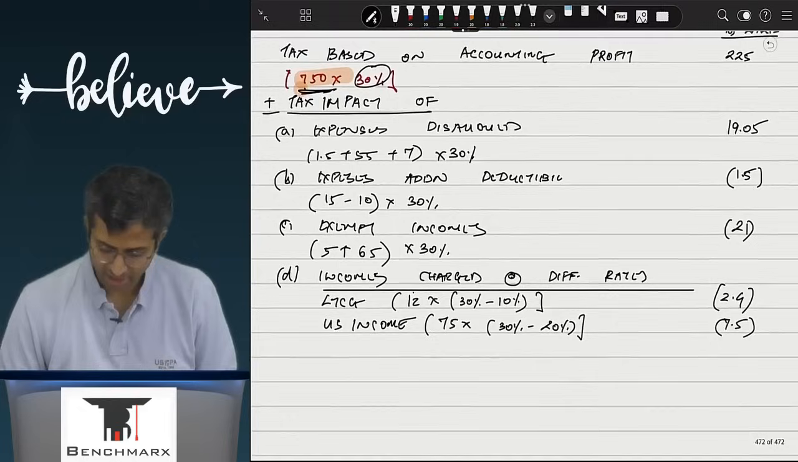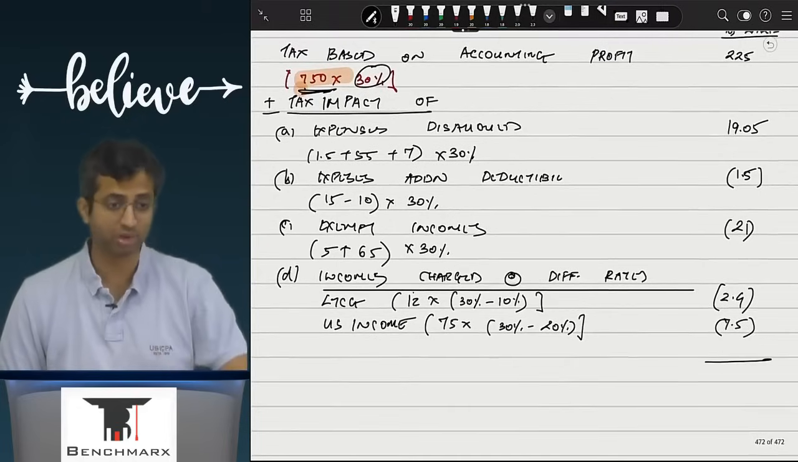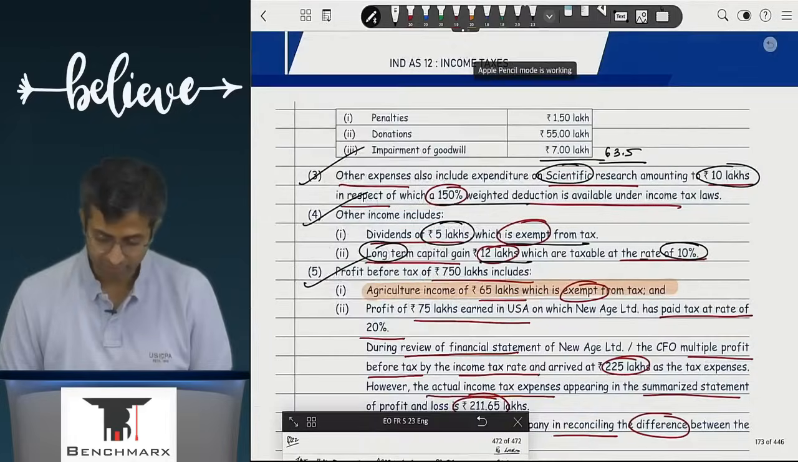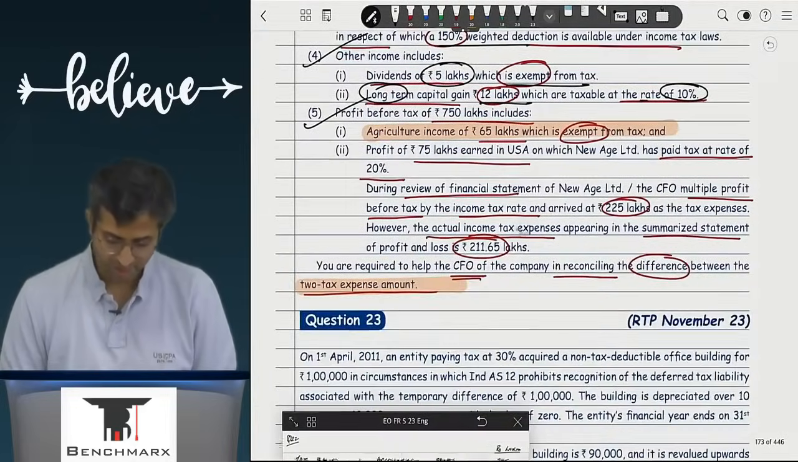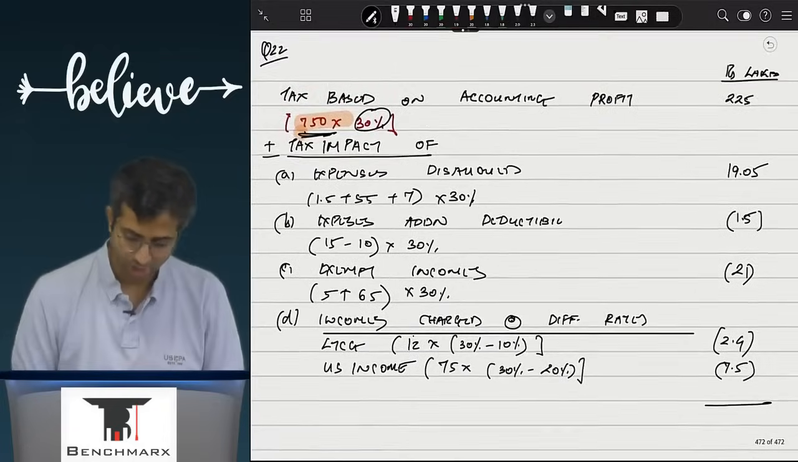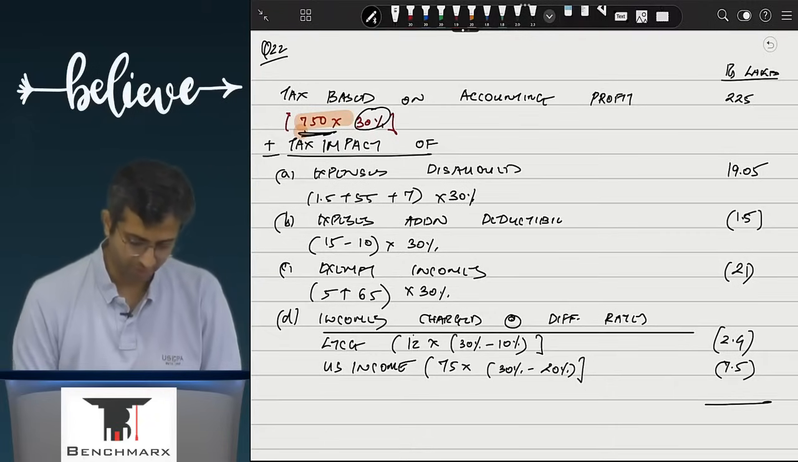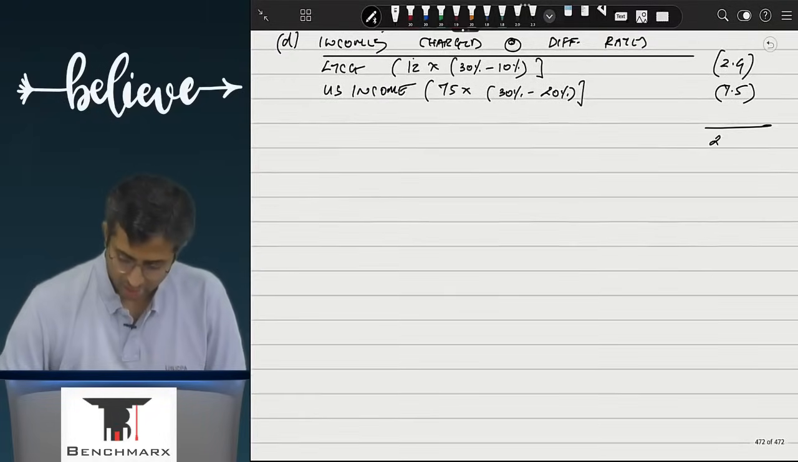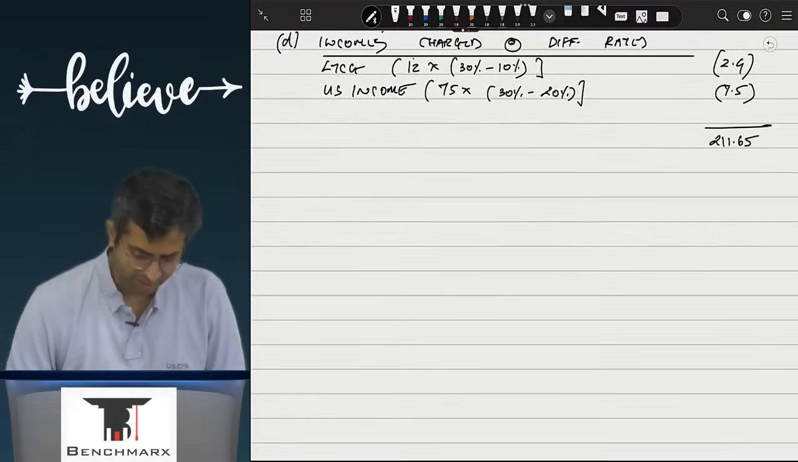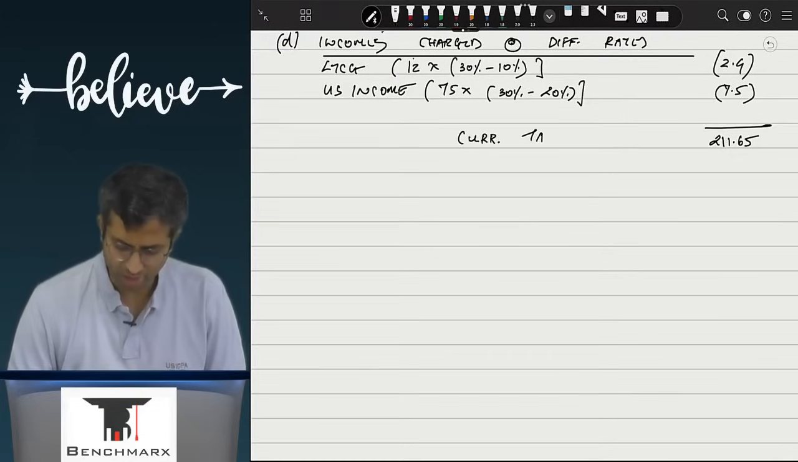And as a result, if I consider all of these, I have taken everything. This is an exam question. If I consider all of these, you would have 225 plus 19.05 minus 1.5 minus 21 minus 2.4 minus 7.5. How much do you get? 211.65. So can I say this is reconciling with your current tax?